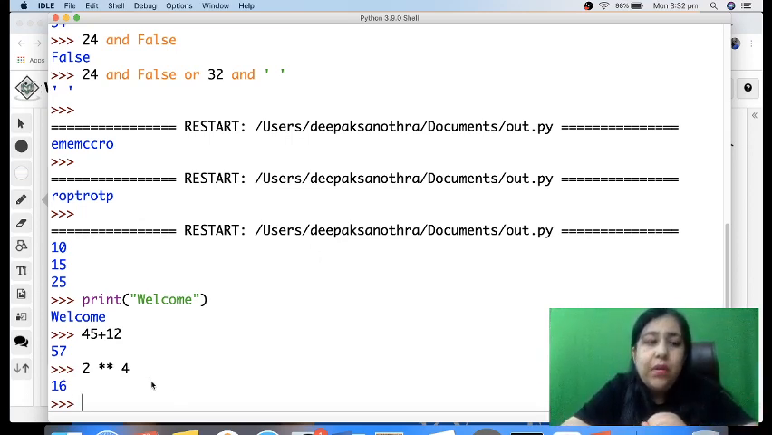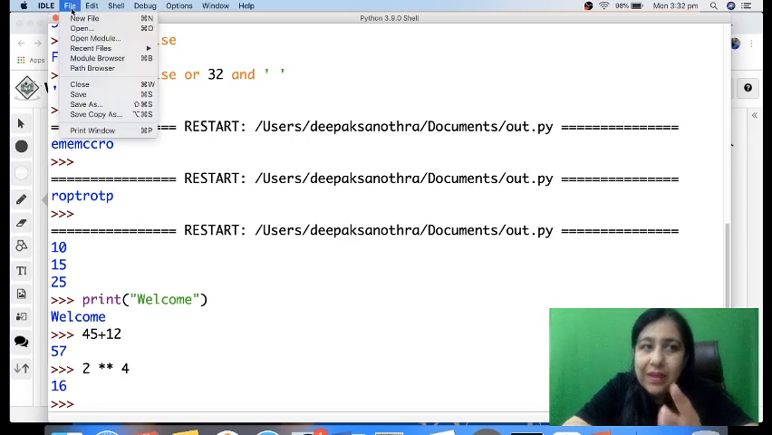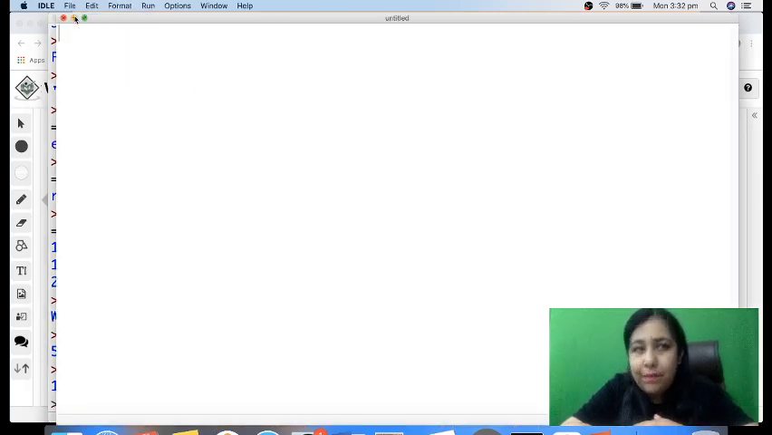Scripting is that you don't write a single command. You have a complete block of code which is meant to do something, which is meant to do a specific task. Then it is called script. For that you'll click on file, then click on new file. This page will come. Here I'm supposed to write the code.